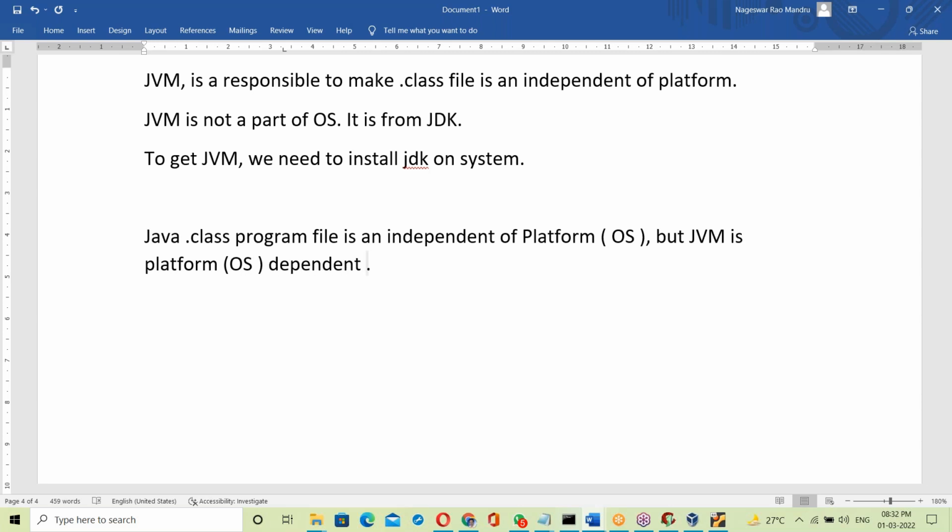What's the reason? Why is the JVM OS dependent? Reason: the JVM is a C++ exe file. It was developed in C++. Behind the JVM, a C++ program is working.